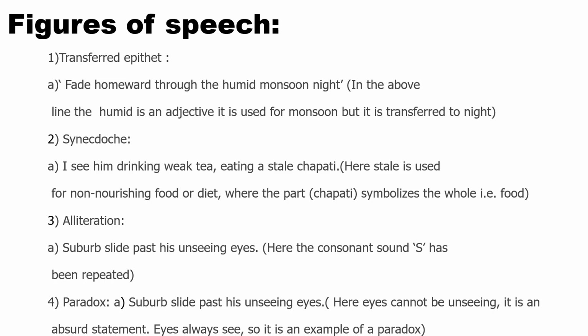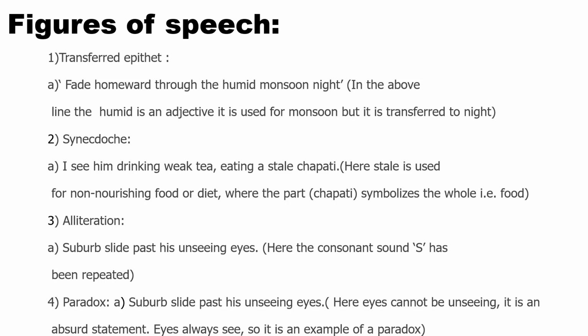Though here the word is written as stale chapati, here stale is used for non-nourishing food or diet. That means chapati itself symbolizes the whole food. So it's not only that the chapati is stale, you can say the whole food was stale. So this is an example of synecdoche.